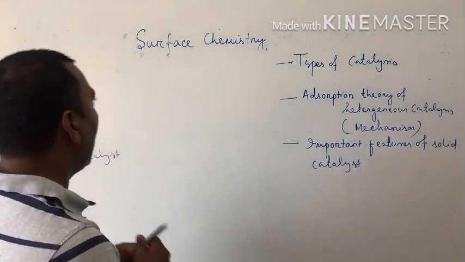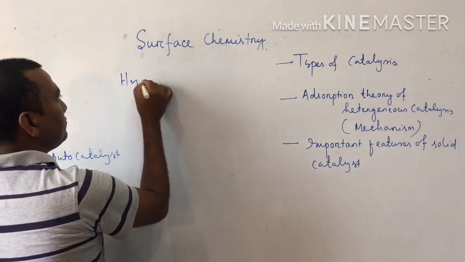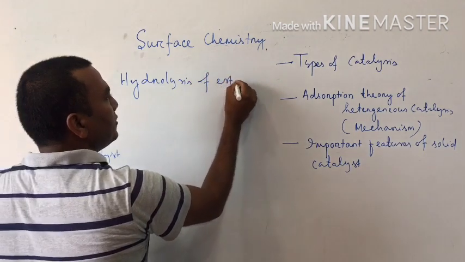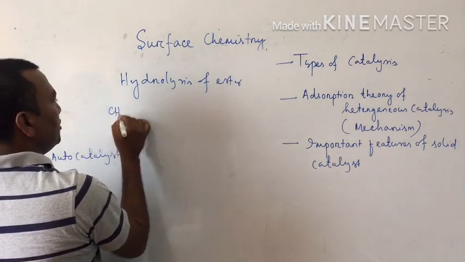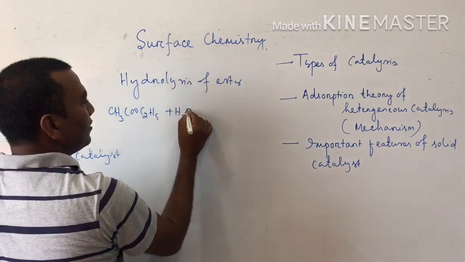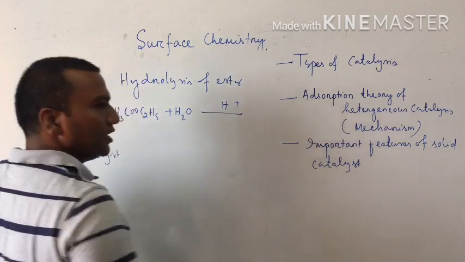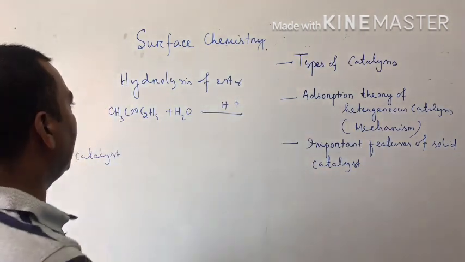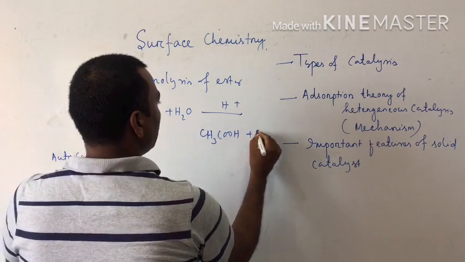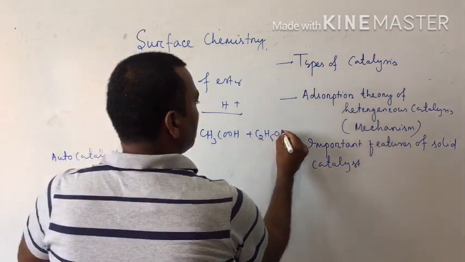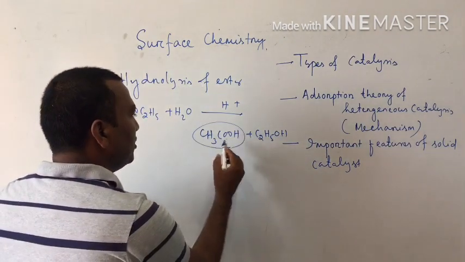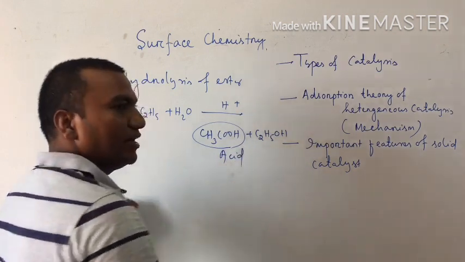Suppose you see hydrolysis of ester. CH3COOC2H5 plus water, this reaction takes place in the presence of an acid catalyst, so that the reaction gives CH3COOH plus C2H5OH. So you see here carboxylic acid is formed. This is also an acid.